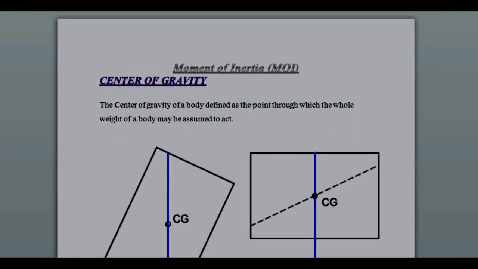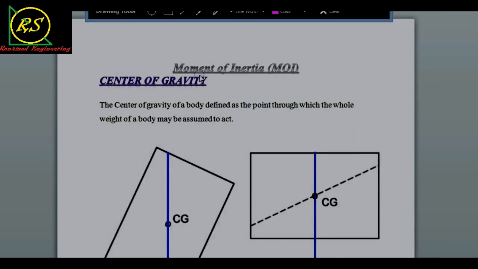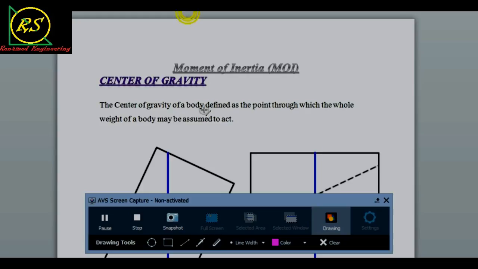Friends, today I'm going to give a lecture on moment of inertia. The first topic is center of gravity. We have to know what is meant by center of gravity. The center of gravity of a body is defined as the point through which the whole weight of the body may be assumed to act.